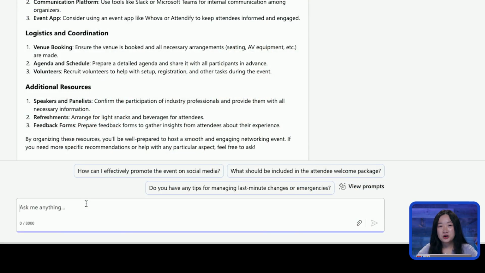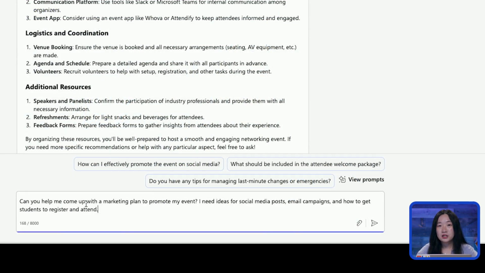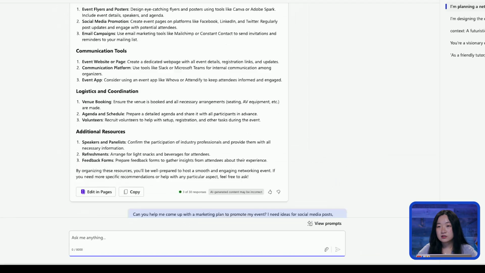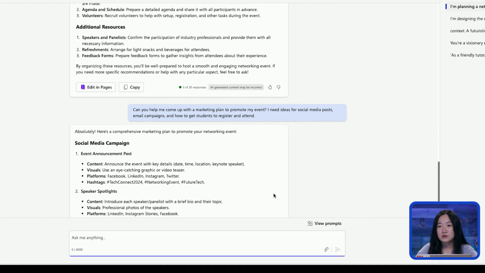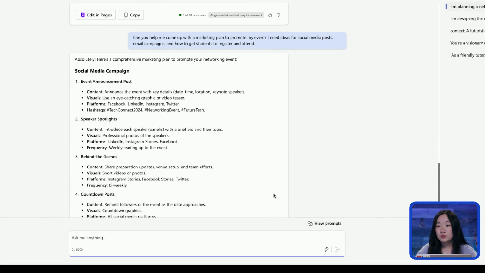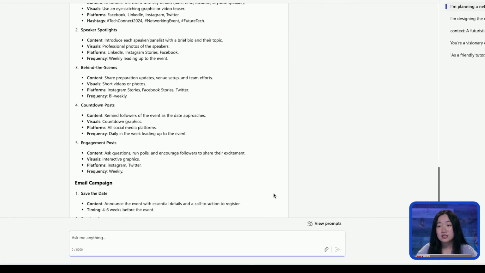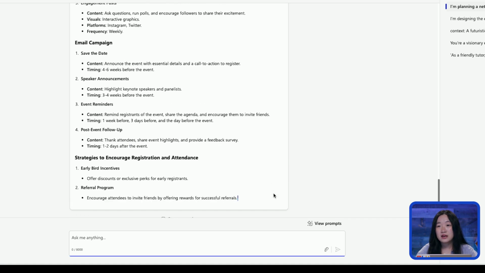So here I'm going to ask Copilot, can you help me with a marketing plan to promote my event? I need ideas for social media posts, email campaigns, and how to get students to register and attend. Here I'm going to input it into Copilot, and as you can see, we have ideas for a social media campaign. We also have some ideas for the email campaign, as well as some strategies to encourage students to register and attend.